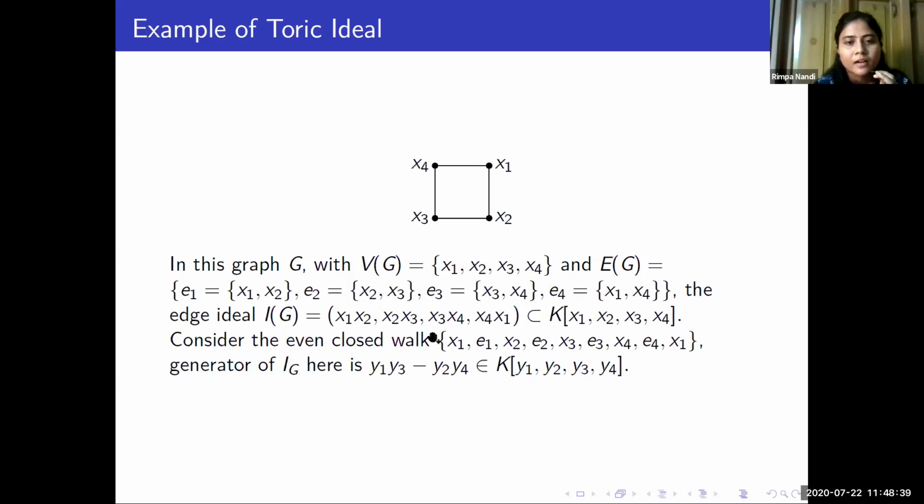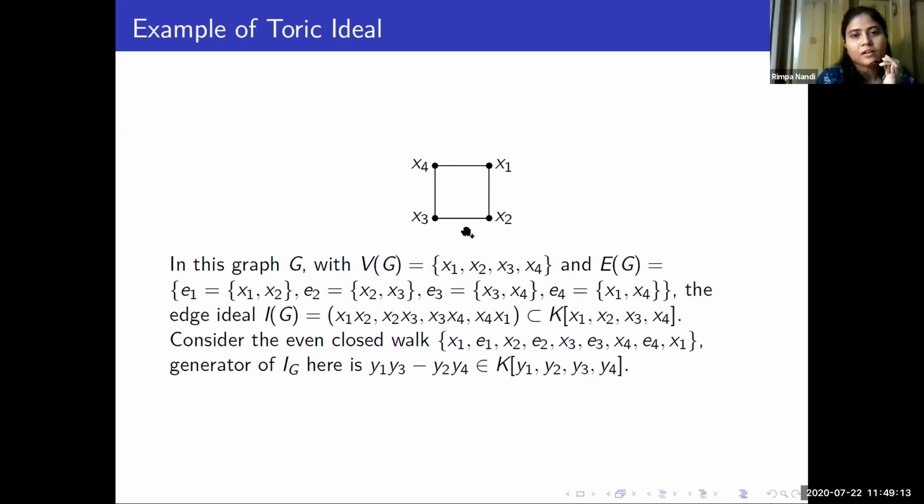Then if we take the even closed walk x1 going to x2, going to x3, going to x4, and coming back to x1, the generator of I_G is defined in this way: y1y3 minus y2y4. Here y1 denotes e1, y3 denotes e3, y2 denotes e2, and y4 denotes e4. So this is the toric ideal coming from this graph.